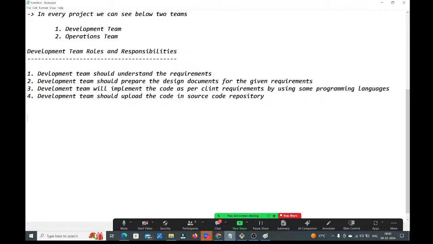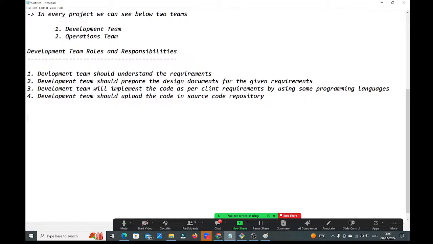So many bugs and so many issues will come. That's why, before starting the development, you should understand the requirement properly, what the client is expecting. Then only start the development. Without proper clarity on the requirements, don't start the development, guys.